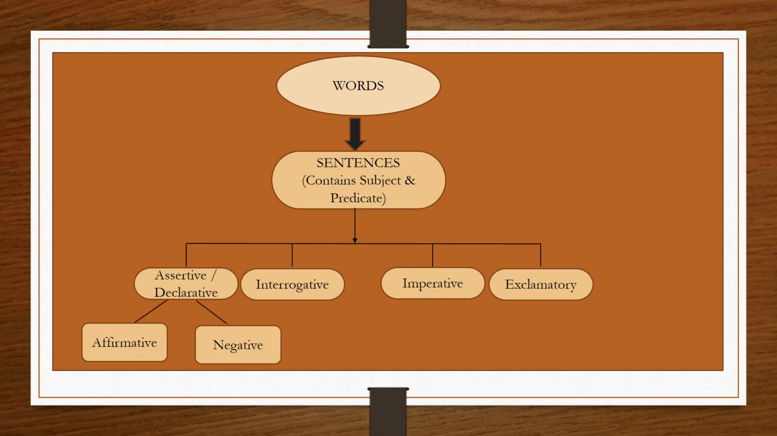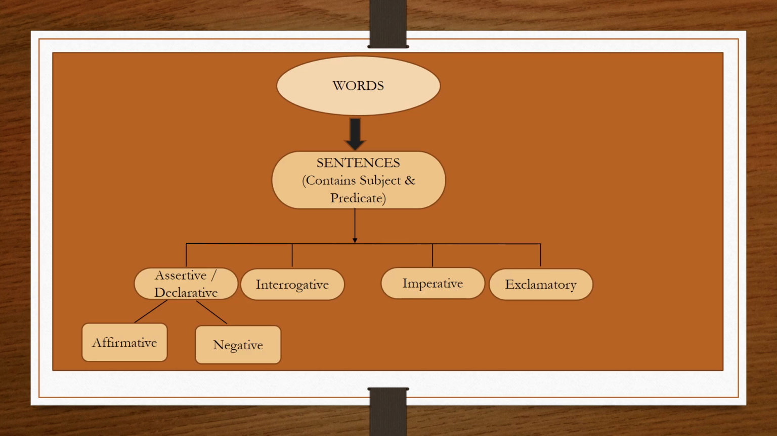Then we studied that there are four kinds of sentences. First, assertive or declarative sentences means they are statements. Second, interrogative sentences means they are questions. Third, imperative sentences means they are commands or requests or even advice. And fourth, exclamatory sentences means they are exclamations or the sentences which express some sudden feelings.